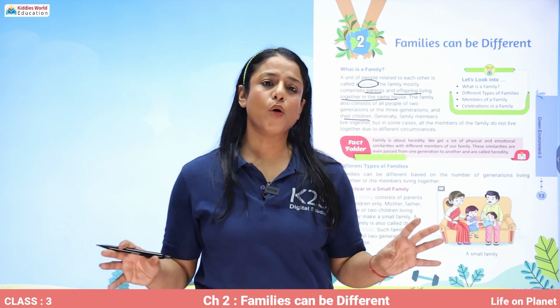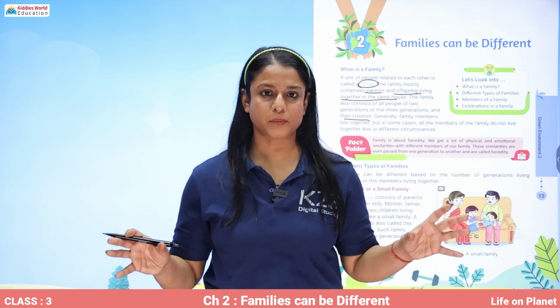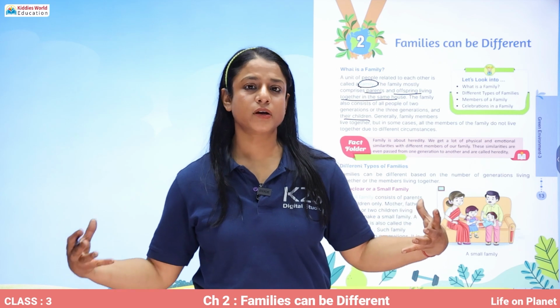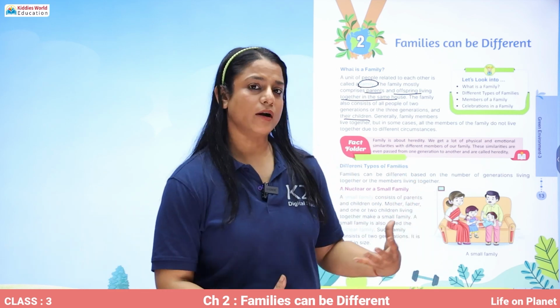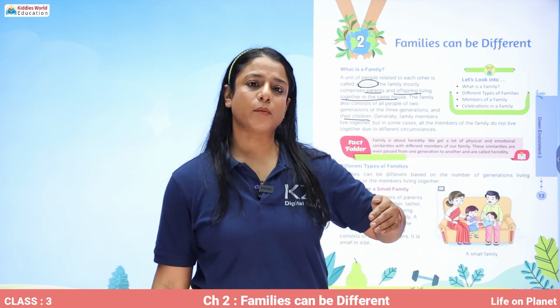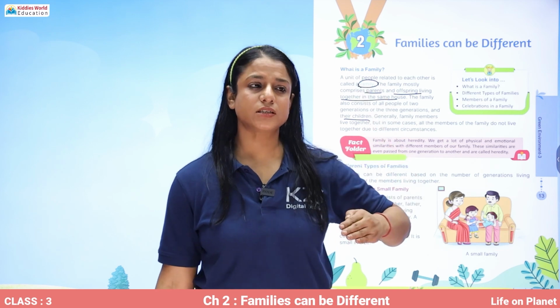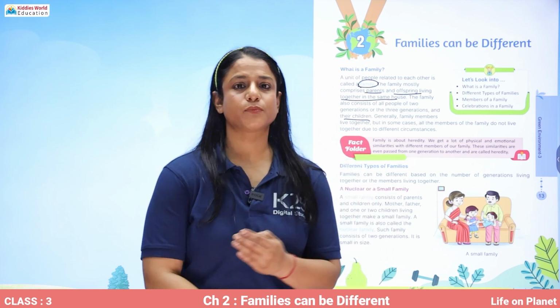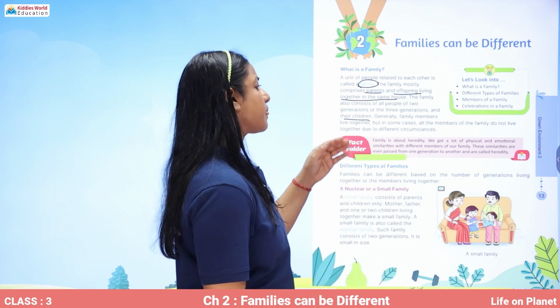So you are born almost at the same time period. That means you and your siblings are of the same generation. All right. So in a family, 3 generations might be living together, or 2 generations might be living together.